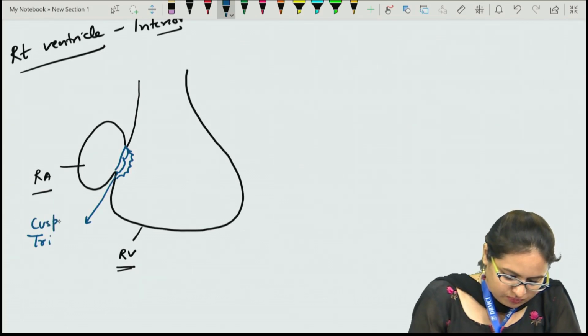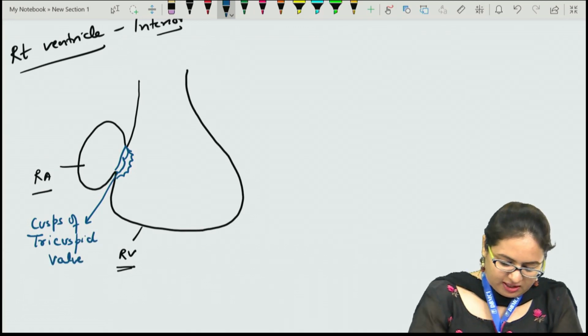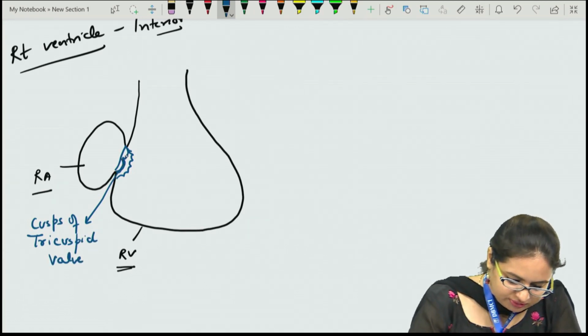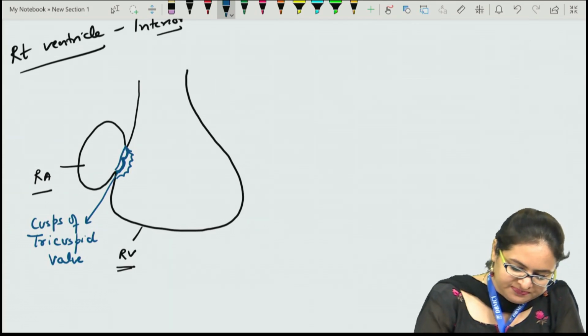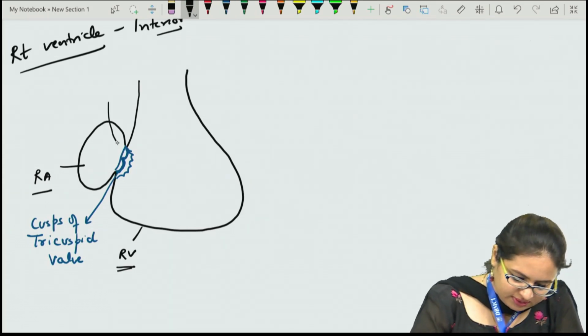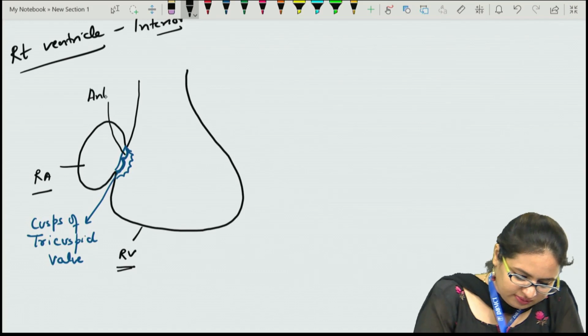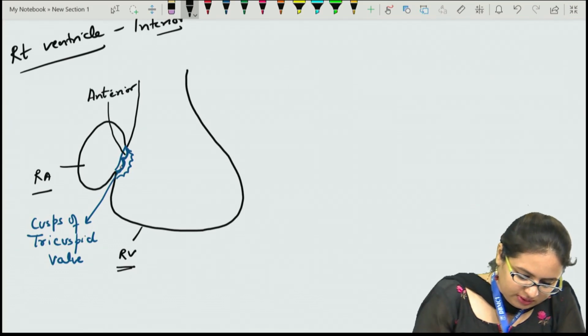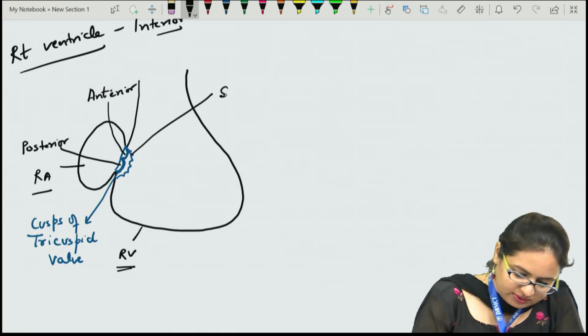The cusps of the tricuspid valve, and if you see over here, there are three cusps of the tricuspid valve. This one is the anterior, this one is the posterior, and this one is the septal.